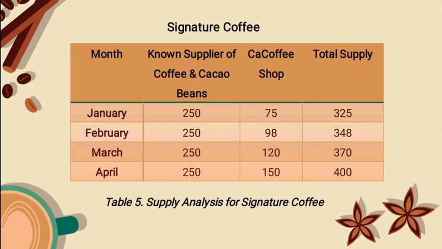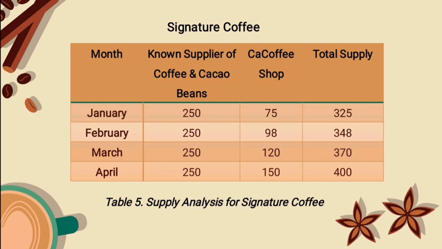This is the table of signature coffee. In the month of January, the known supplier of coffee and cacao beans is 250, CaCoffee Shop is 75, total supply is 325. In the month of February, the known supplier is 250, CaCoffee Shop is 98, total supply 348. In the month of March, the known supplier is 250, CaCoffee Shop is 120, total supply is 370. In the month of April, the known supplier is 250, CaCoffee Shop 150, total supply is 400.